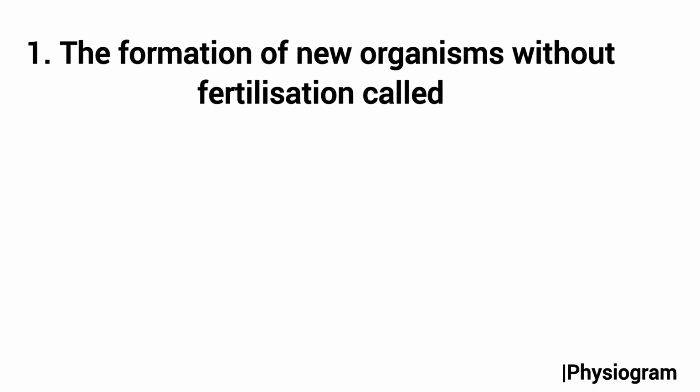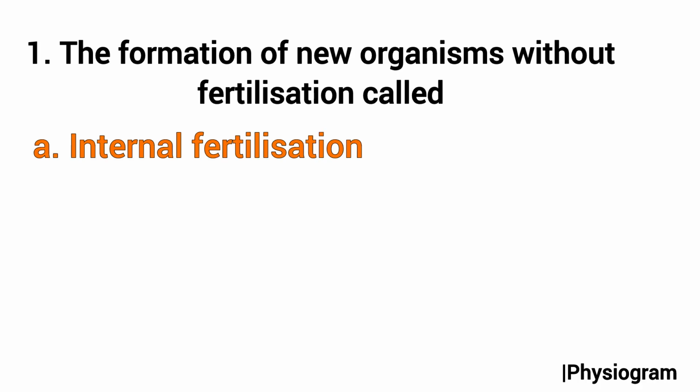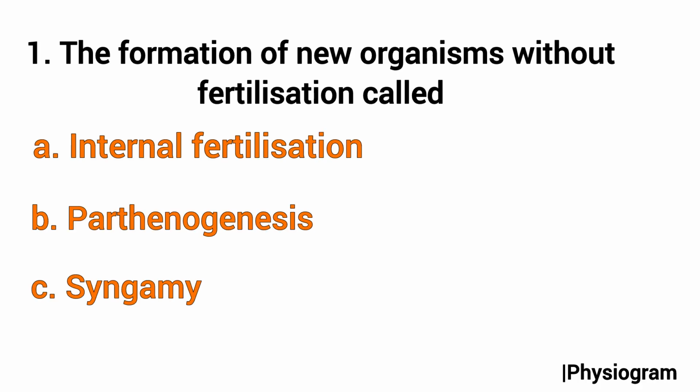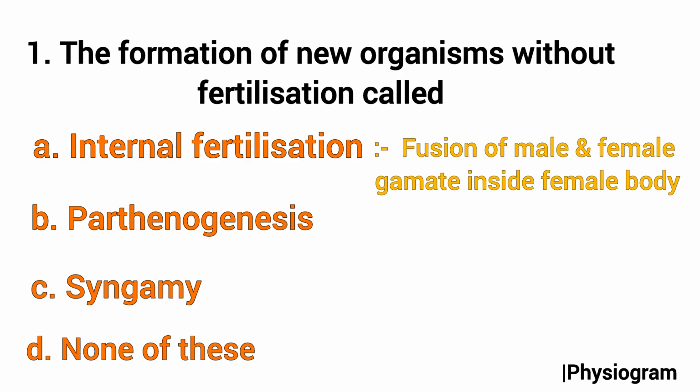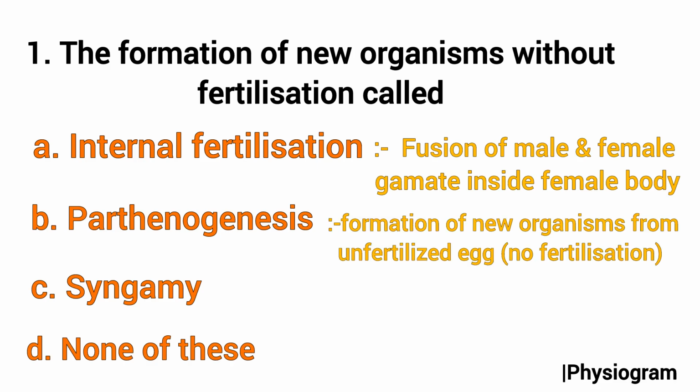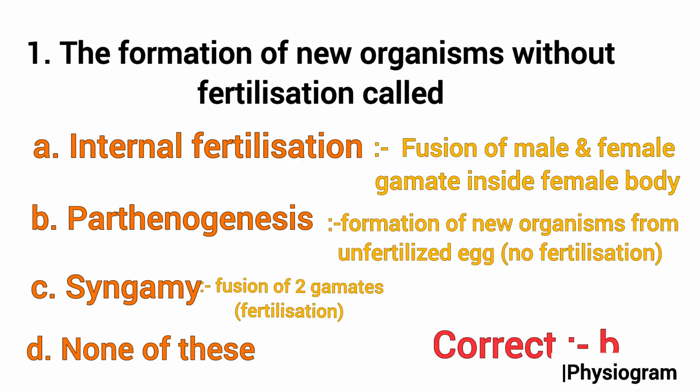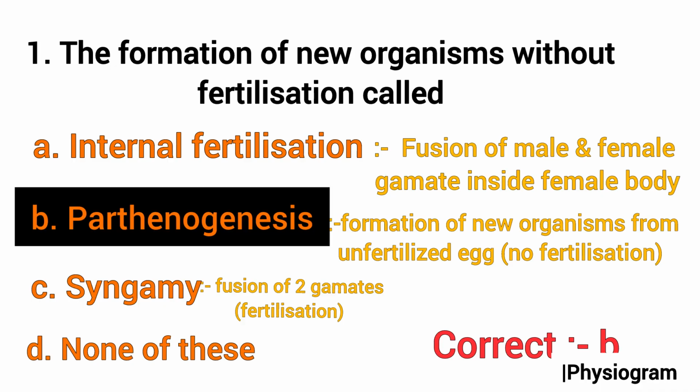So the very first question is number 1. The formation of new organisms without fertilization is called. Options are A. Internal fertilization, B. Parthenogenesis, C. Syngamy, and D. None of these. So you know that internal fertilization involves the fusion of the male and female gamete inside the female body. Second is parthenogenesis, which means the formation of a new organism from an unfertilized egg. That means no fertilization occurs here. C is syngamy, which refers to the fusion of the two gametes, that is fertilization. So the correct answer will be option B, that is parthenogenesis.